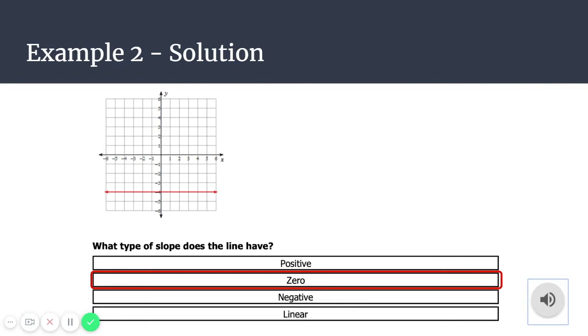And same type of idea here with the example 2 solution. That line is a flat line. So it does not increase, it does not decrease. No matter what, it's staying the same, it's staying constant. So that is a 0 slope.